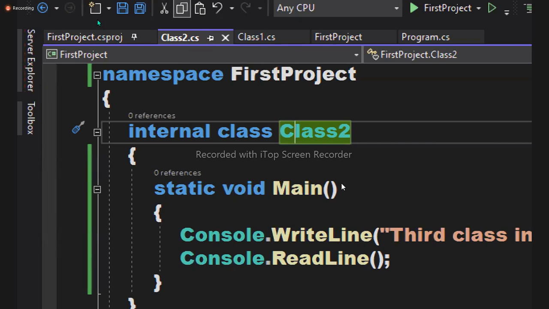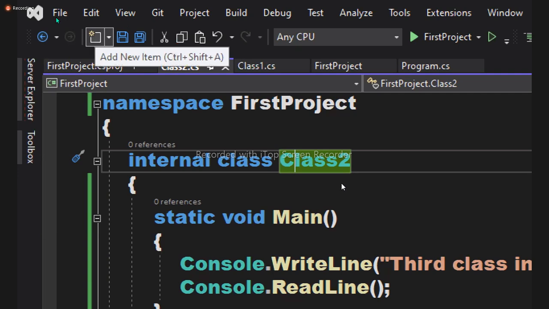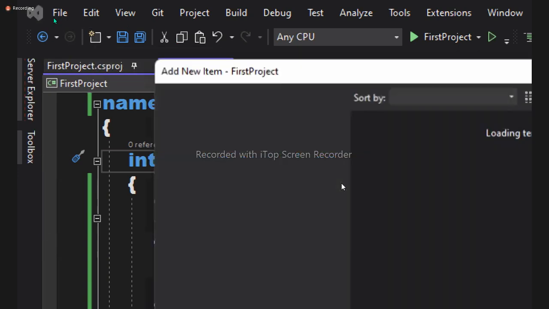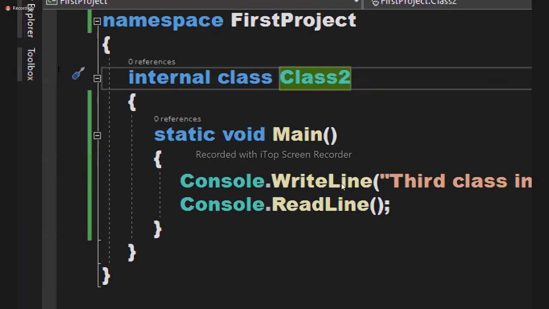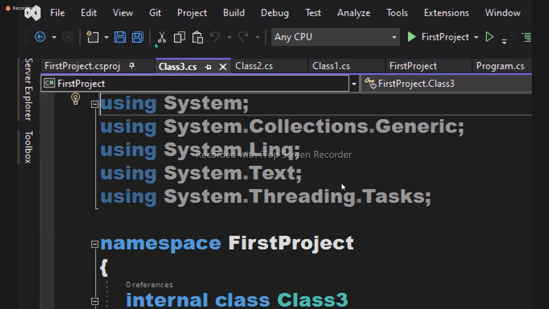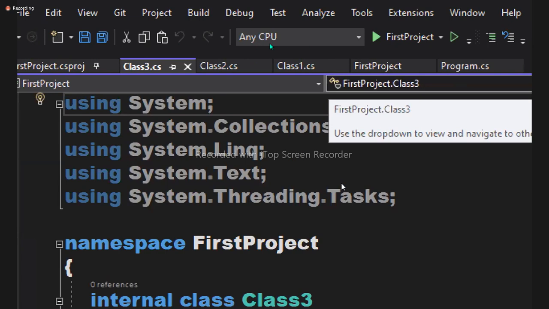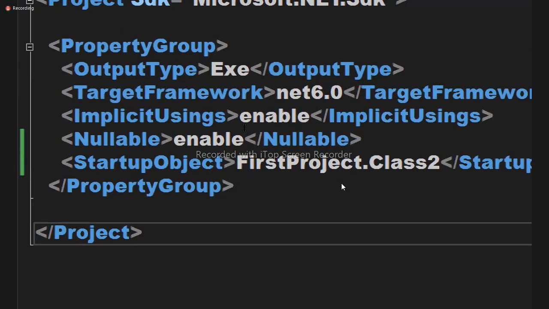So now, when you add new things, like this also we can add new items. In the toolbar you have that option; you can click and add. See, I'm adding class 3. Class 3 is not added in the corner. The pinned file is left in the corner, and it is not moving. The remaining files only will move. So this file will always be available for you on the left-hand side, so that every time you can come there and edit the file.